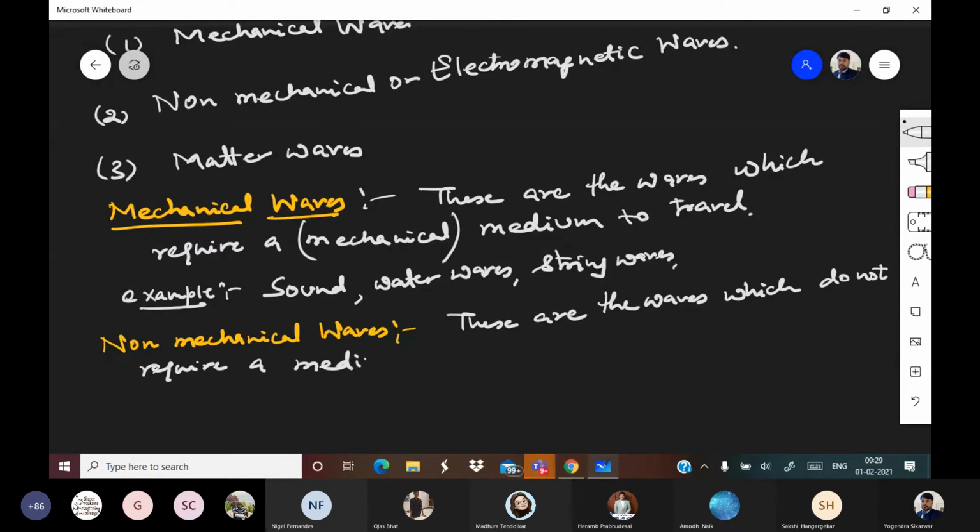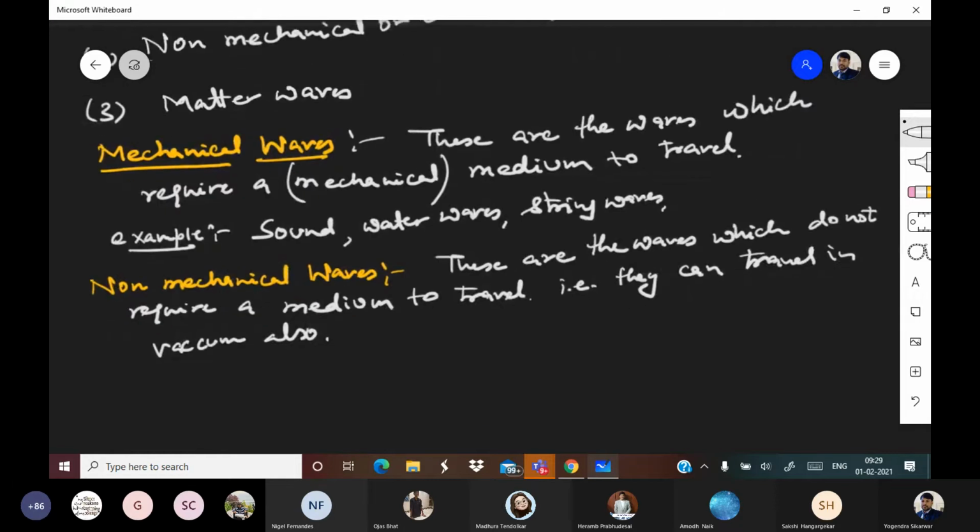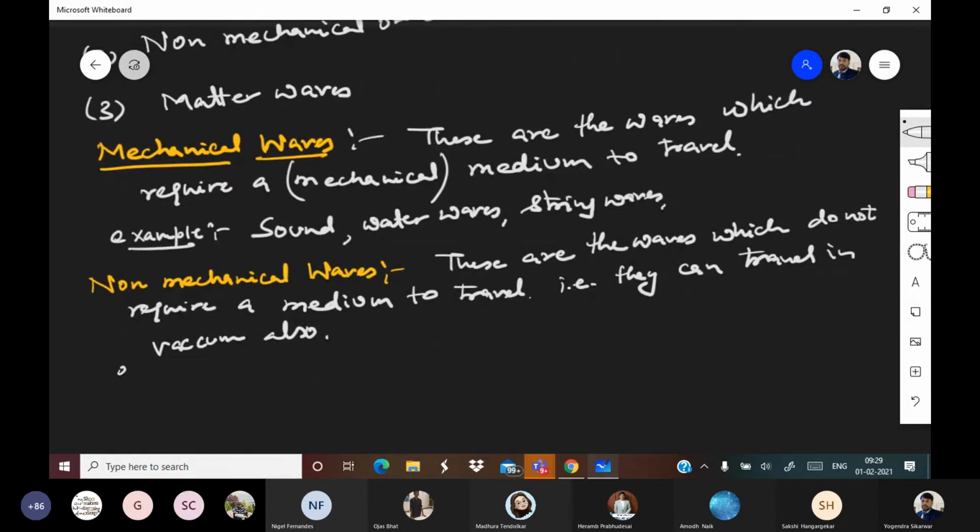That is, they can travel in vacuum also.